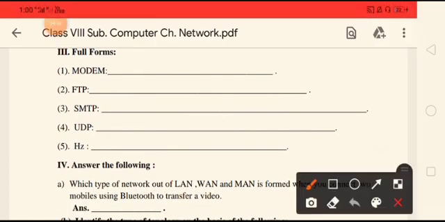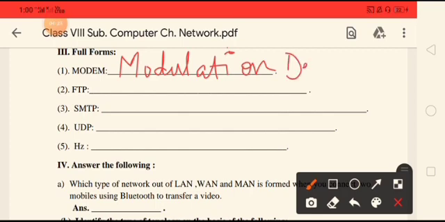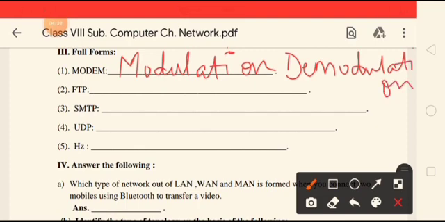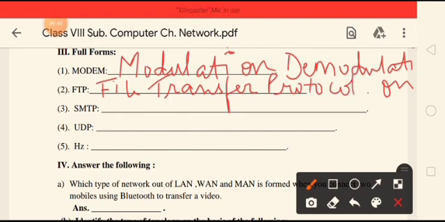Now we have to write the full forms. Modem: the full form of modem is modulation, demodulation. Next one is FTP. FTP stands for File Transfer Protocol.